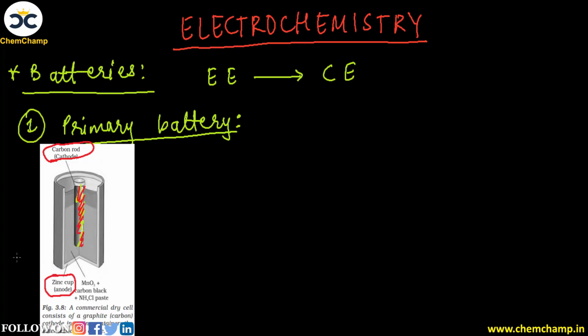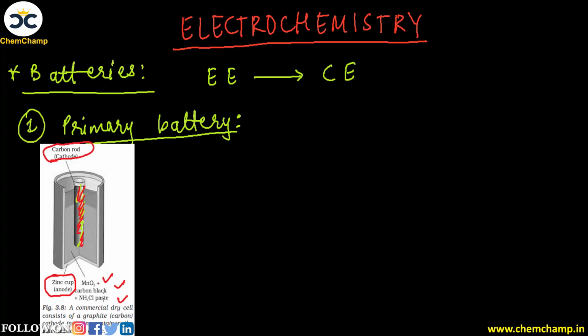Okay, so here we can see that the cathode is made up of carbon graphite and the anode is made up of zinc, and between these two there is the presence of chemicals, made up of a mixture of different substances. For example, manganese oxide is there, which is mixed with carbon black and ammonium chloride paste. So these three combinations of substances are present between cathode and anode, and they will act as an electrolytic paste.